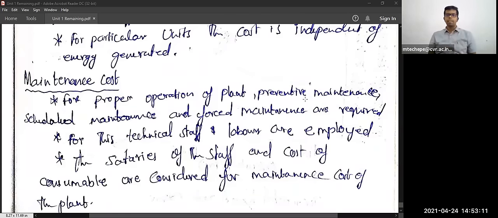They will go for maintenance inside the boiler, inside the furnace, then the steel tubes, then generators, even though it is working or not. Then only the efficiency will be increased.